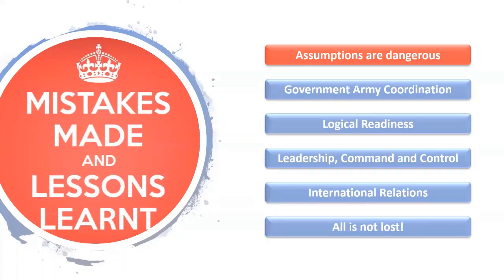Coming to the last section, let's quickly review the mistakes and lessons learned. The defeat in this war broke Pandit Nehru, who until now enjoyed the status of a towering statesman. After this war, his health severely deteriorated and he died just 2 years after the war, in 1964. It is often said that he could never reconcile with the betrayal of China and the events that led to the war of 1962, and he was completely isolated in the blame.